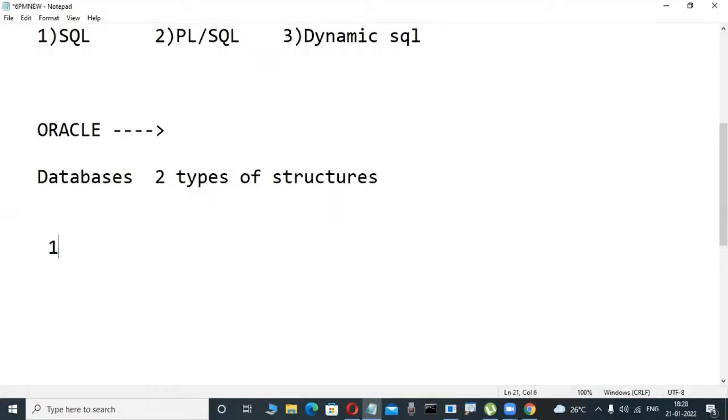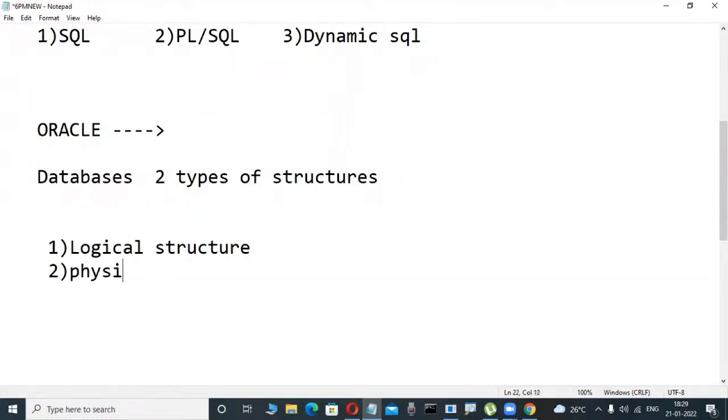Maybe anybody having an idea? Suppose you are taking Oracle, SQL Server, MySQL, DB2, any relational database software you are installing in your system, two types of structures are there. One is logical structure. Database means it is a place where we can store structure. Here one is logical structure. Another one is physical structure.